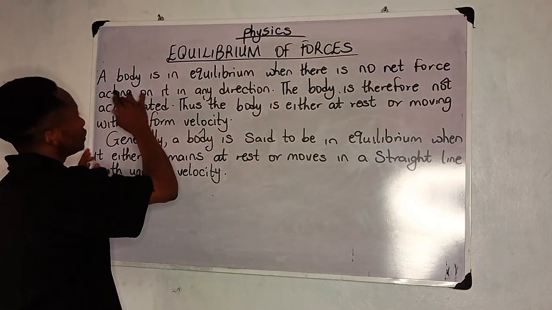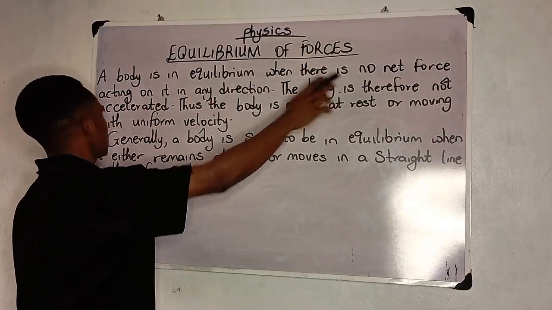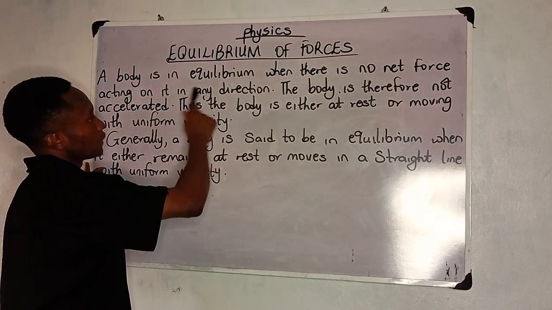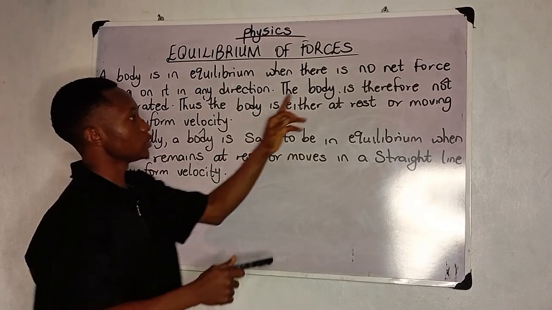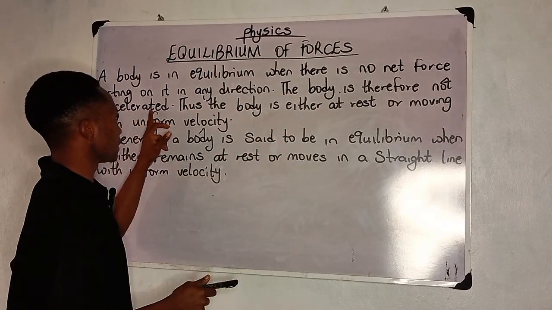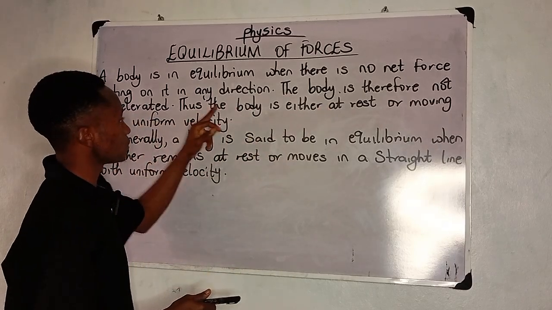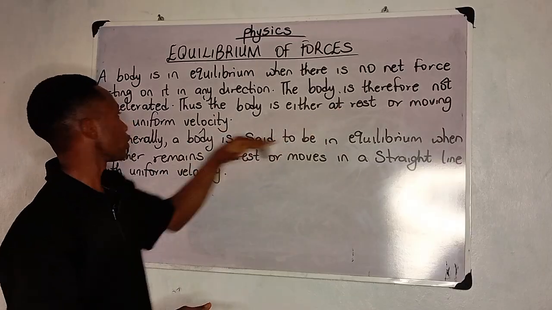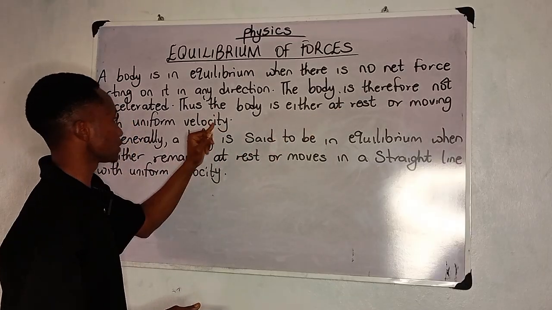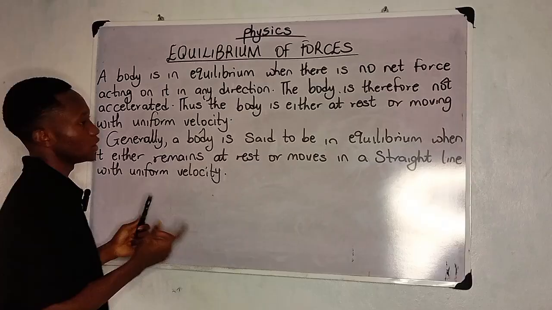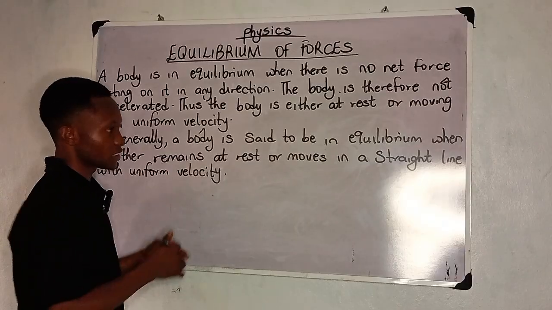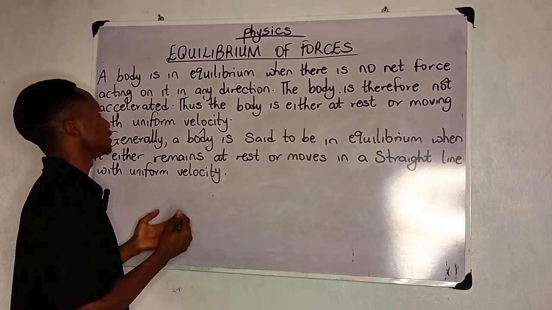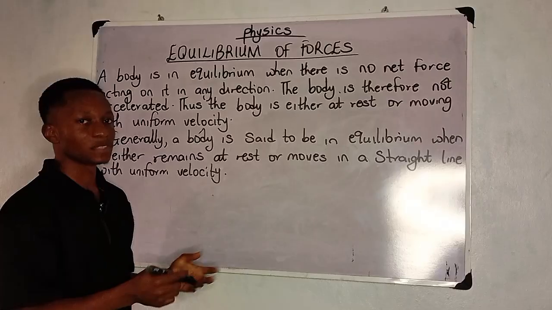Now, a body is in equilibrium when there is no net force acting on it in any direction. The body is therefore not accelerated, thus, the body is either at rest or moving with uniform velocity. Now, let me explain this before I go to the next paragraph. When they say a body is in equilibrium, it simply means there is no net force.